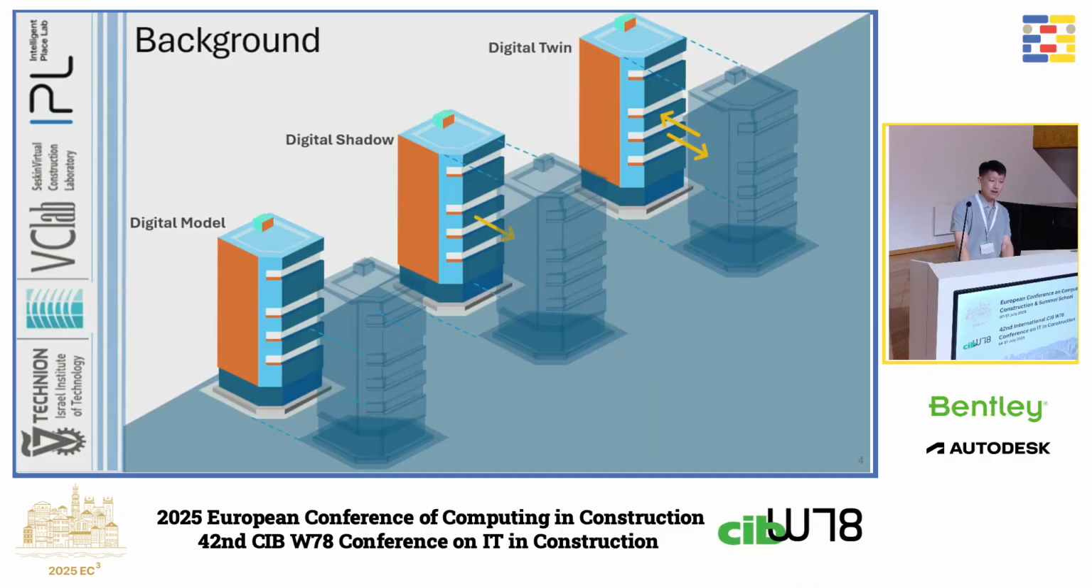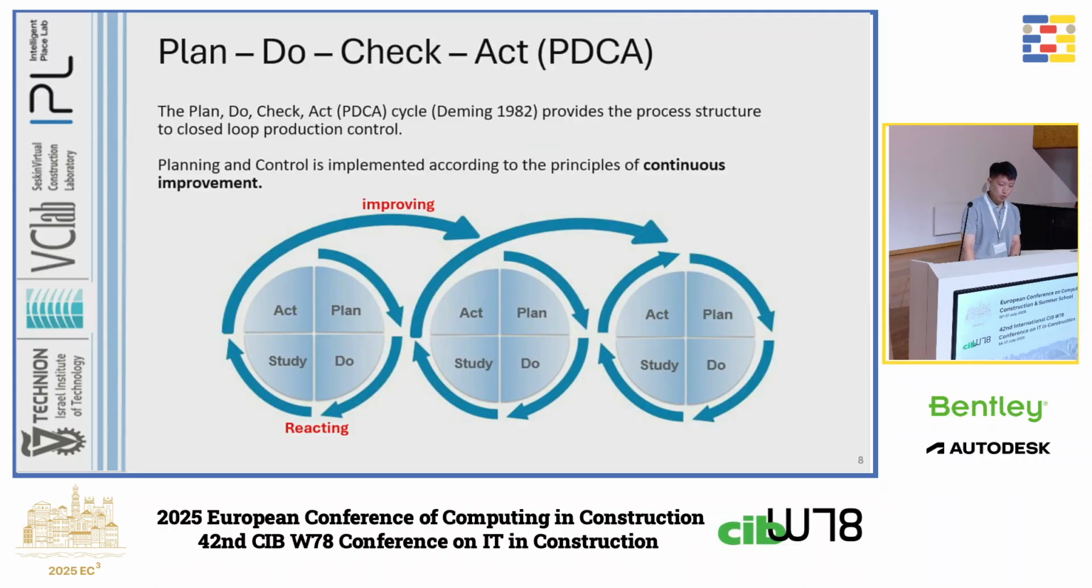Let's quickly clarify some definitions of DTC. A digital model is static. A digital shadow will update when there's physical changes. And the digital twin is more than that. It can react and optimize the physical system. And to guide interaction, we use the PDCA cycle, plan, do, check, act, a proven structure for continuous improvement.